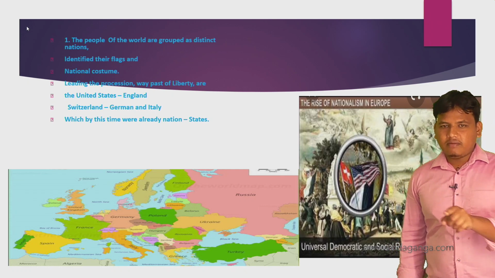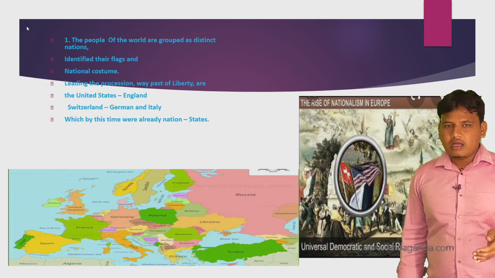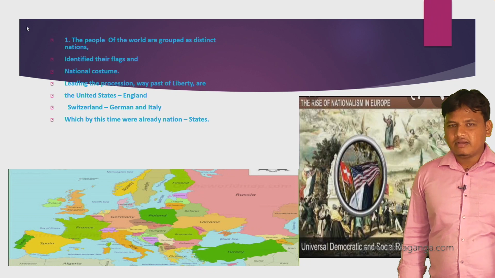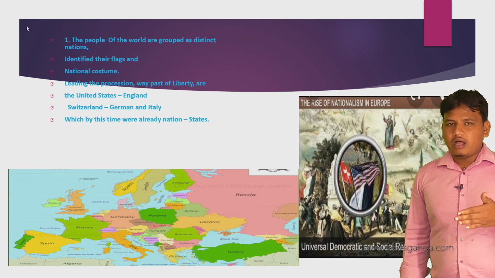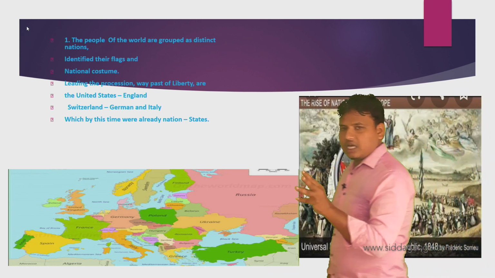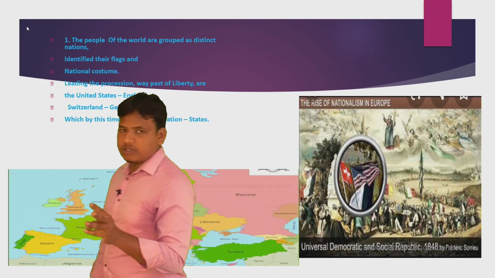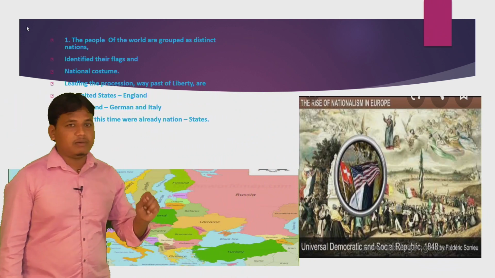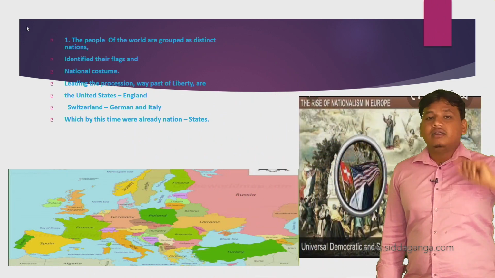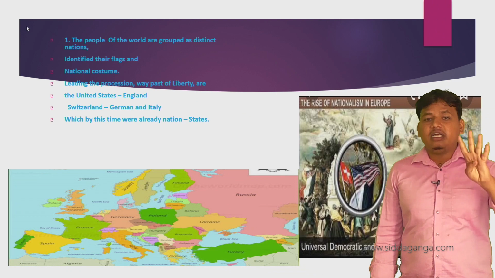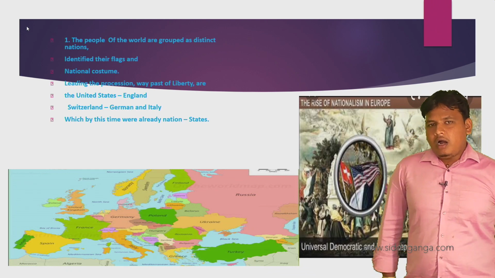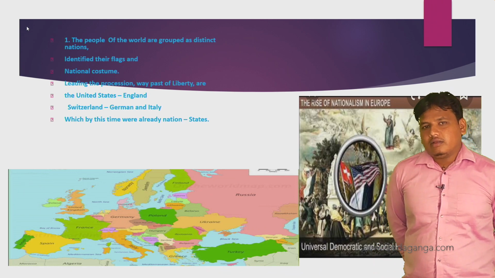Look at the map. France, down there Spain was there, up there France is there, and on that side the United Kingdom, that is England. These are three countries who established their colonies: Spain established them in South America, France established them in Canada, and England established 13 colonies in North America, and they ruled over North America.